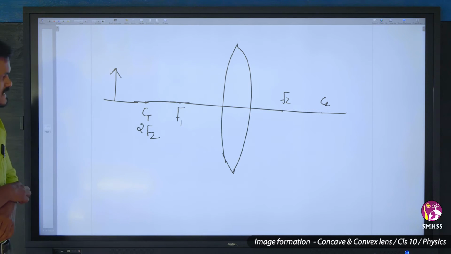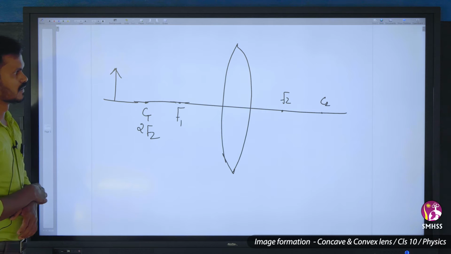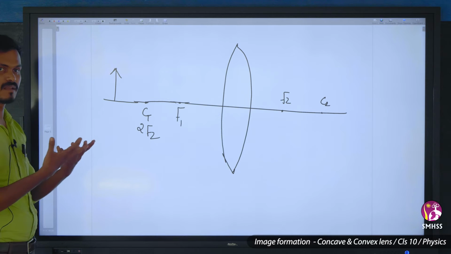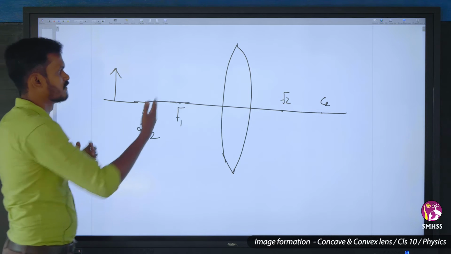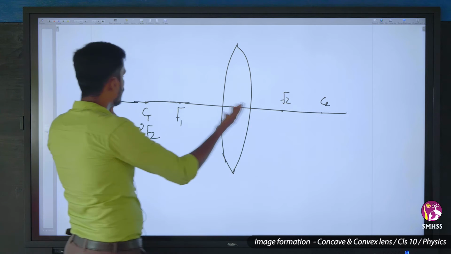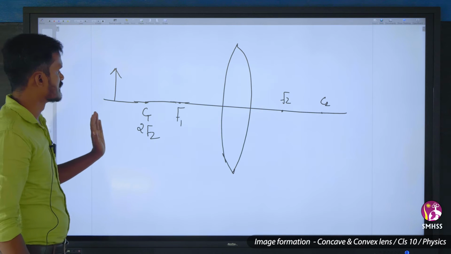The object is placed beyond F1. Now how will the image be formed, where will the image be formed, whether at a focus or at C2, or where it will be found beyond C1, if it is